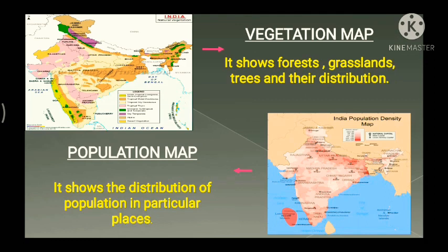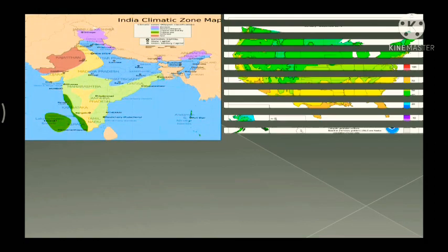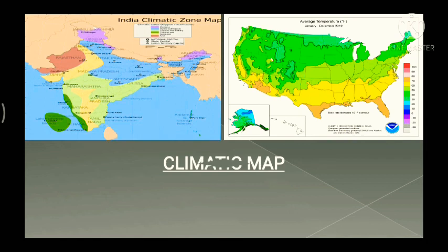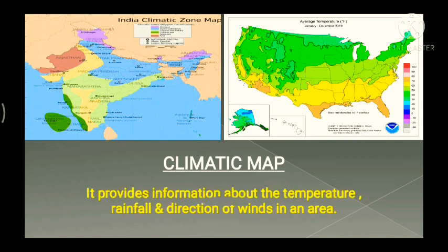And lastly we have the climatic maps. Now what are these climatic maps? These maps provide information about temperature, rainfall and direction of winds in a particular area.